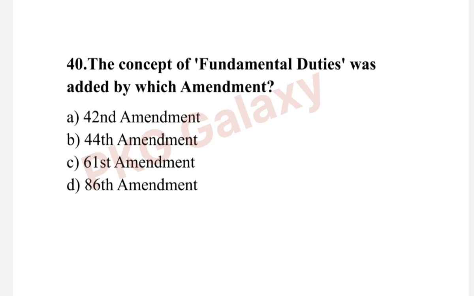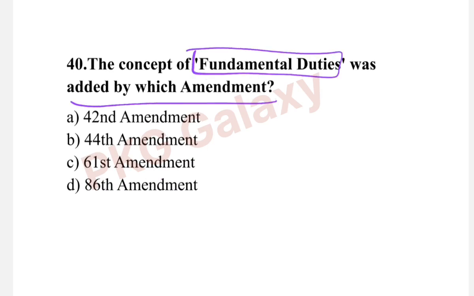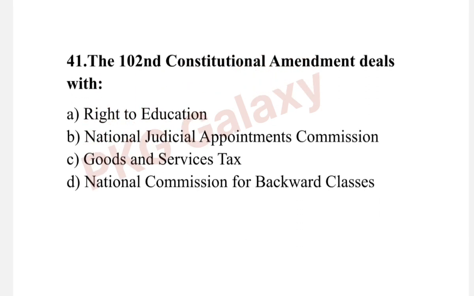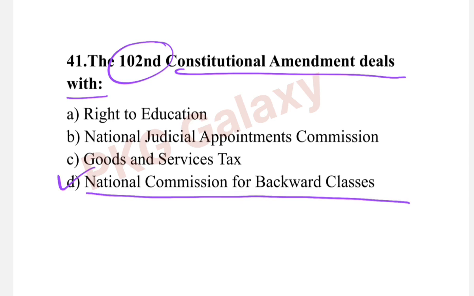Next question. The concept of fundamental duties was added by which amendment? The correct answer is option A, 42nd Amendment in the year 1976. Next question. The 102nd Constitutional Amendment deals with, the correct answer is option D, National Commission for Backward Classes in the year of 2018.